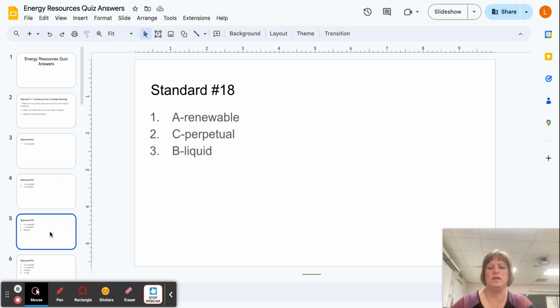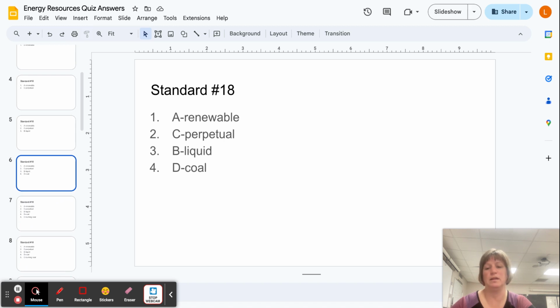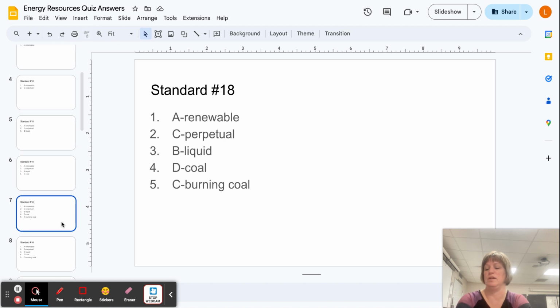Okay, question 3, crude oil is a fossil fuel in the form of a liquid. Keep in mind another word for that is petroleum. Now, next up, number 4, the only solid fossil fuel is coal. And number 5 is a tricky question until you really go, oh, wait, a nuclear power plant, there's going to be no burning of coal. Instead, that is splitting uranium atoms. So no coal will be involved at all.